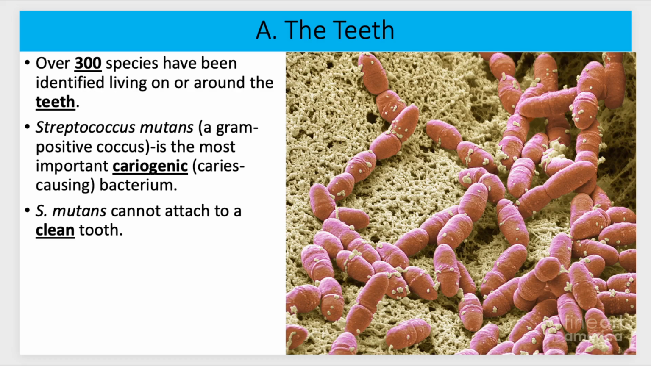And there are over 300 species that have been identified to live on or around our teeth. The most important in terms of causing cavities are what we call cariogenic. If it's cariogenic, it means it's caries causing, which just means it can cause cavities or tooth decay. And that bacteria is Streptococcus mutans. So S. mutans cannot attach to a clean tooth.